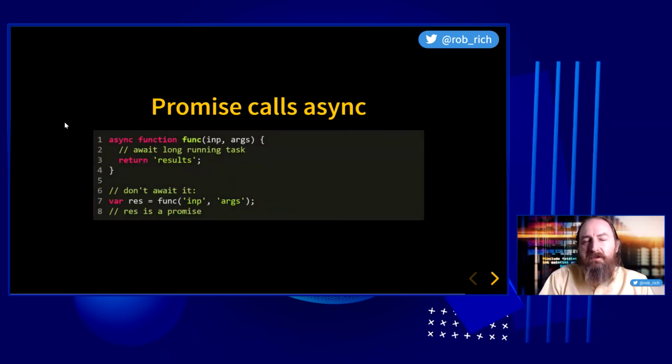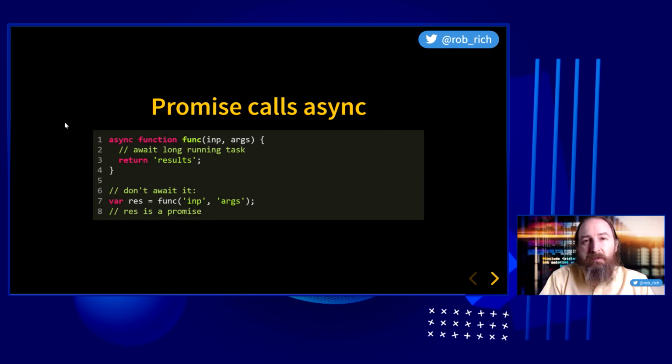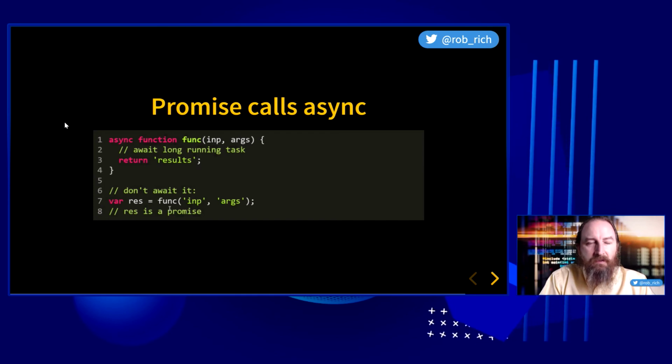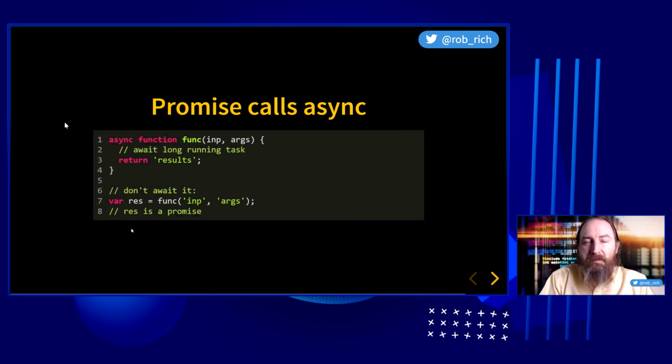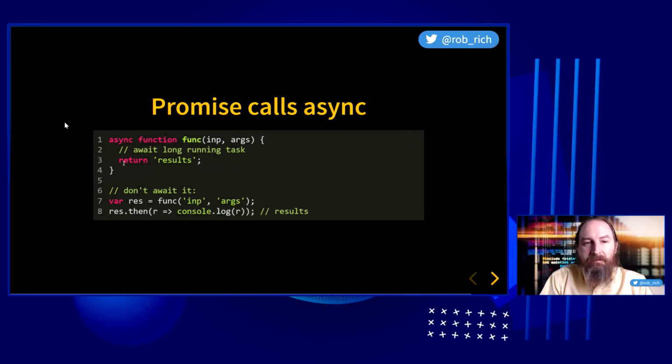So do we need to wait until we do a big bang refactor to take advantage of async and await? No, async and await is built on top of promises and generators. So, well, what happens if we have this async function and we don't await it? What is res? Well, res is a promise. Hey, we know how to handle promises. We can dot then the promise. So let's imagine that we have this new function that we want to put inside of our legacy code. Oh, that's fine. We'll just dot then our async function, and it works just fine.